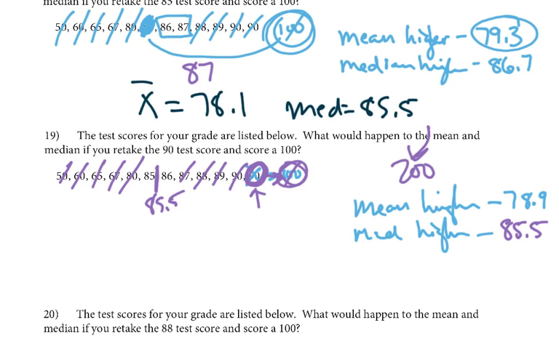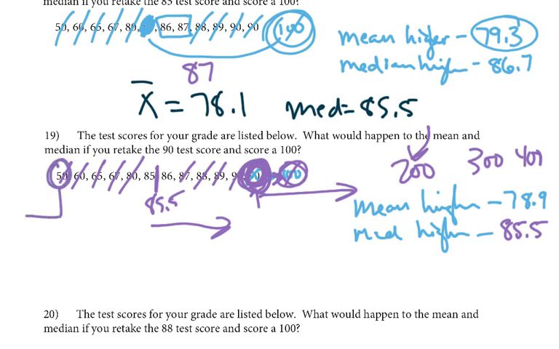That 200 would drag it up, whereas it wouldn't affect the median at all. Okay? Because if it's that highest number, we're only replacing one, and the median still counts the same regardless of how high of a number it becomes. So you take that highest number, make it higher, that's only going to drag the mean up, not affect the median. Okay? Same way if we take this 50 and somebody retook it and scored a lower score, it wouldn't affect the median, but it would affect the mean. It would drag the mean down in that case.